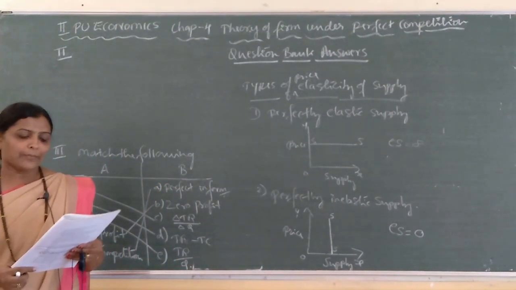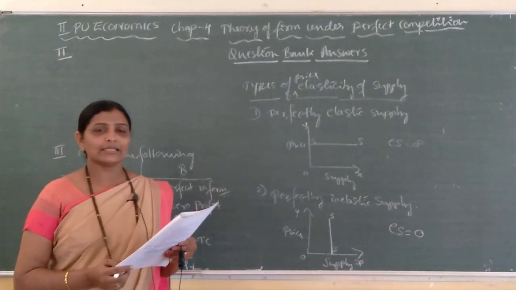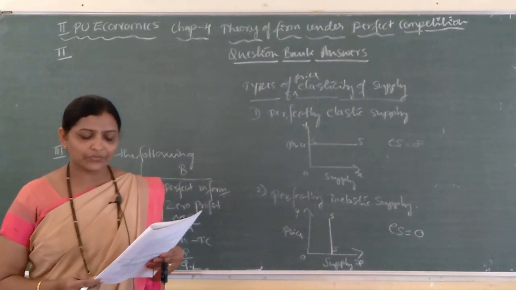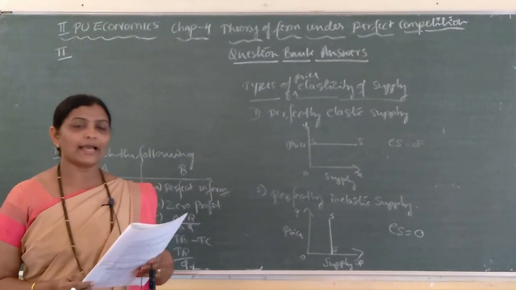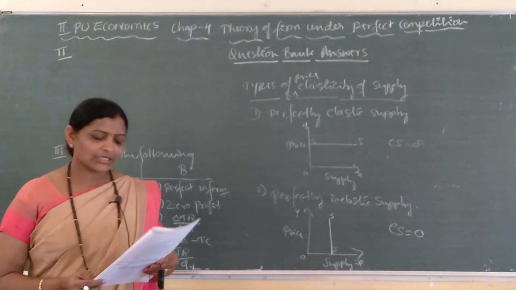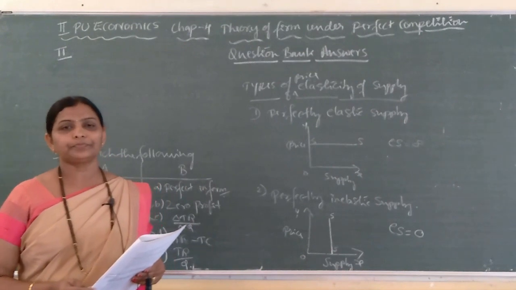In the first one, price taking behavior is the single most distinguishing characteristic of dash market. So, which are the important features of perfect competition?